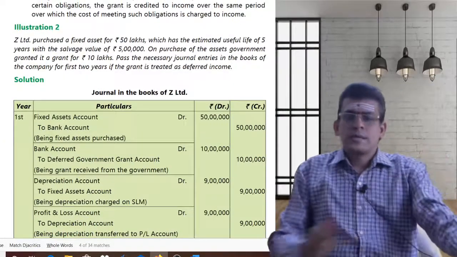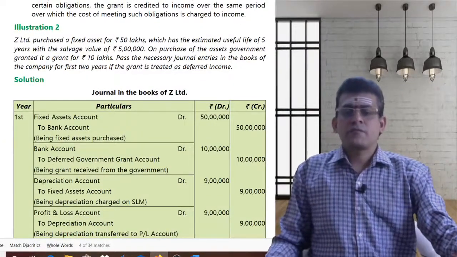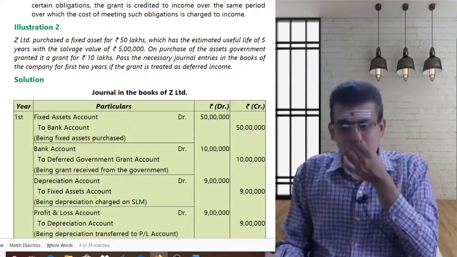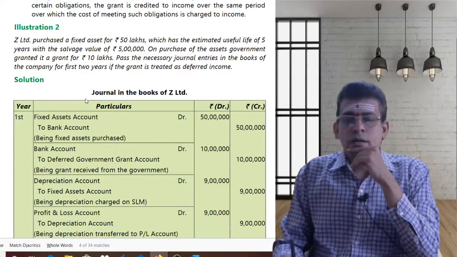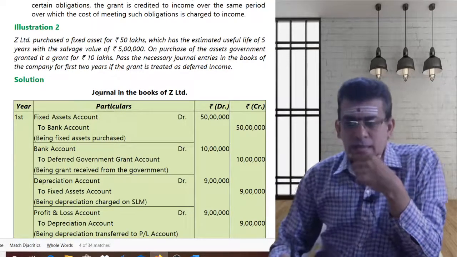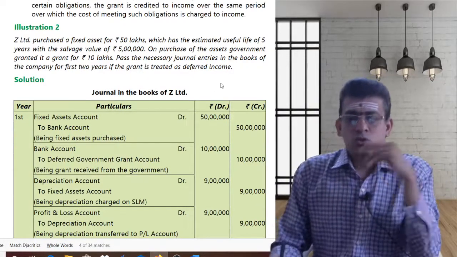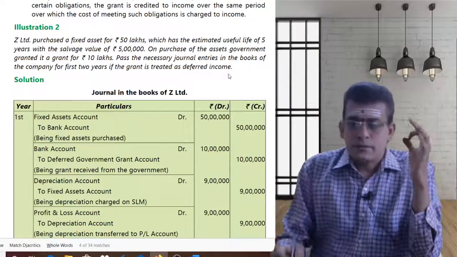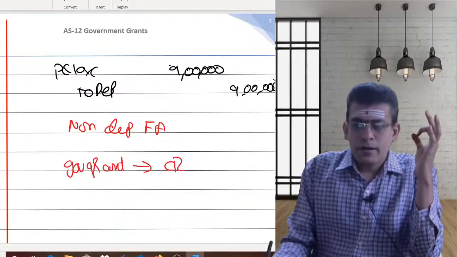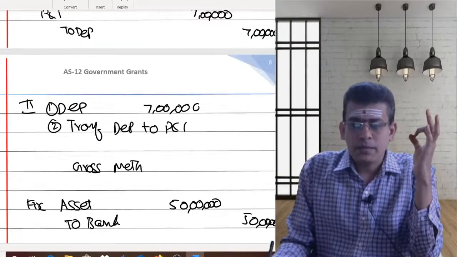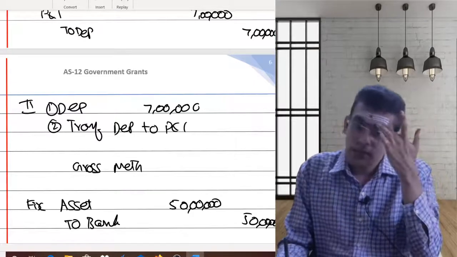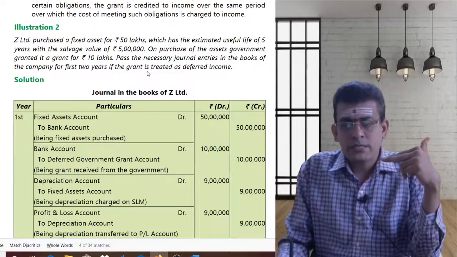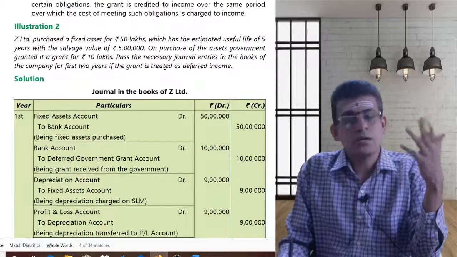Illustration number 2. Z Limited purchased a fixed asset for 50 lakhs which has an estimated useful life of 5 years with a salvage value of 5 lakhs. On purchase of the asset, government granted it 10 lakhs. Pass the necessary entries in the books of the company treating that as deferred. We have done with that. In the same problem we have done with two methods, one considering the net asset method, the other the gross method. Now the second problem is asking you to consider that as deferred revenue.